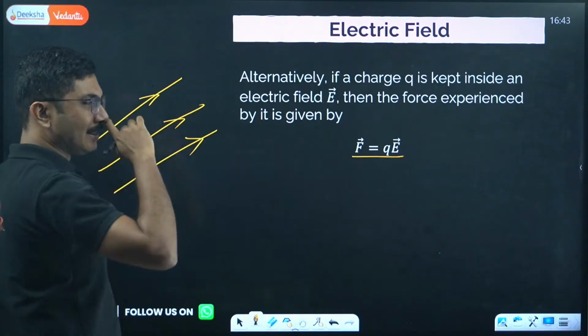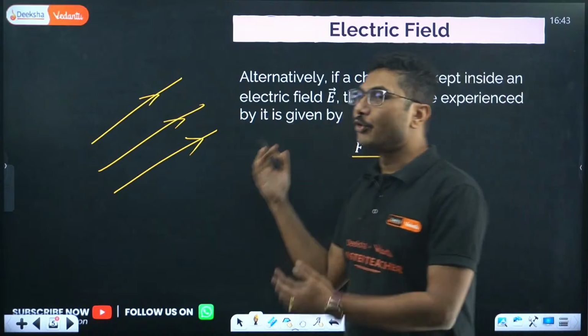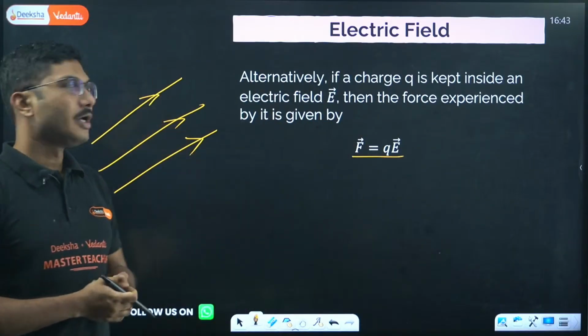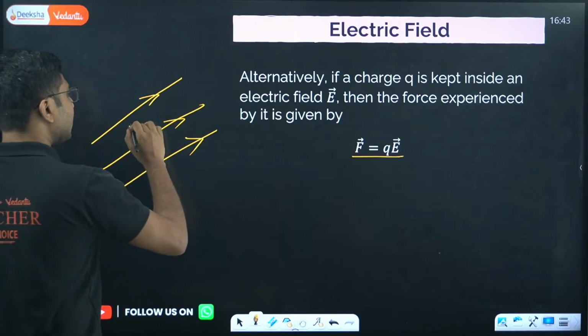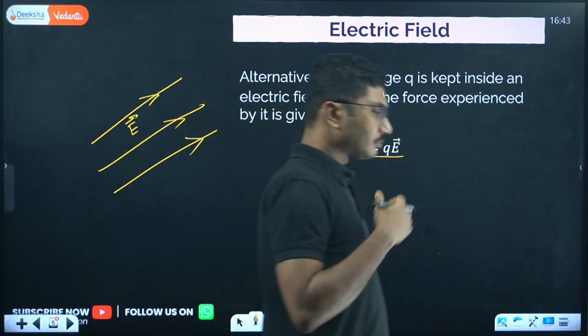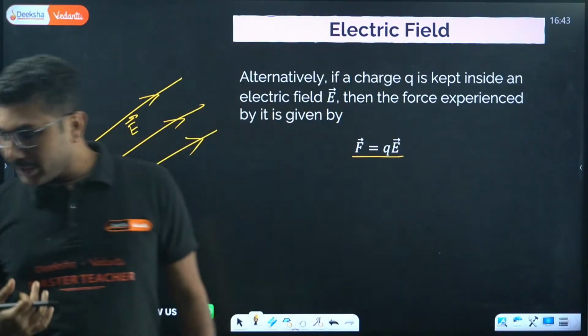It can be anything. We do not know what is producing this electric field, how much charge is there, or where the charge is located, but we can use our device and actually measure the electric field. So if you know the electric field, it is very important for us.